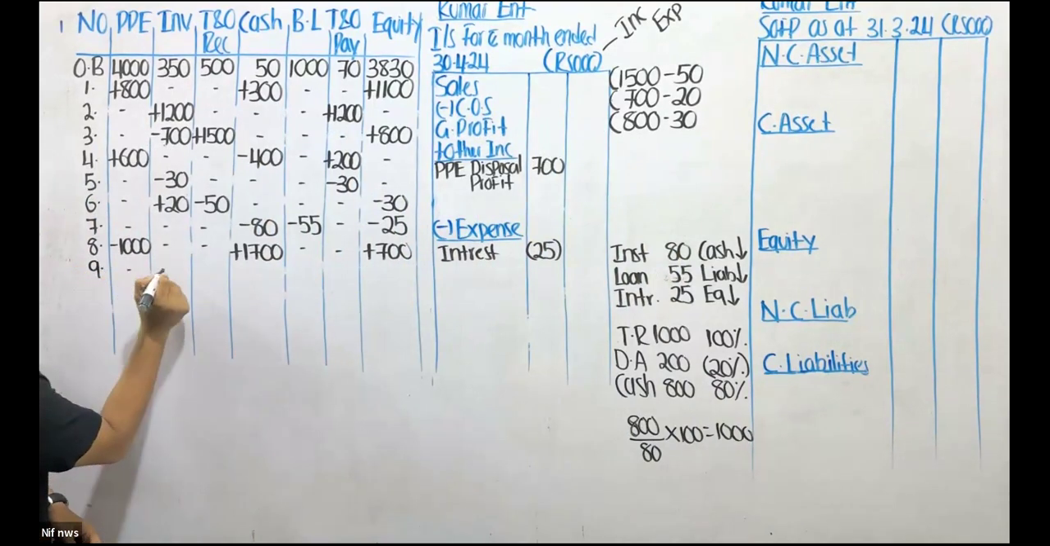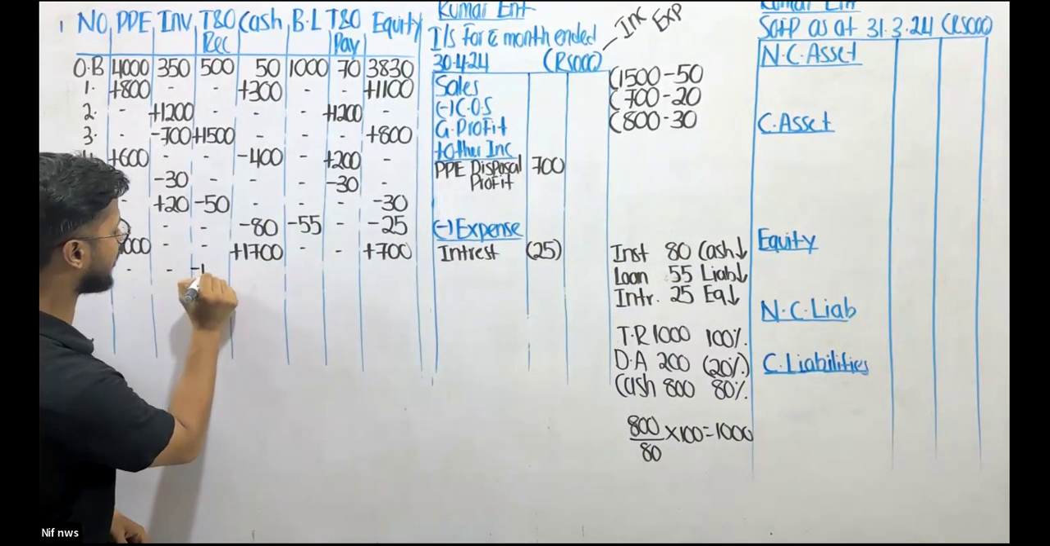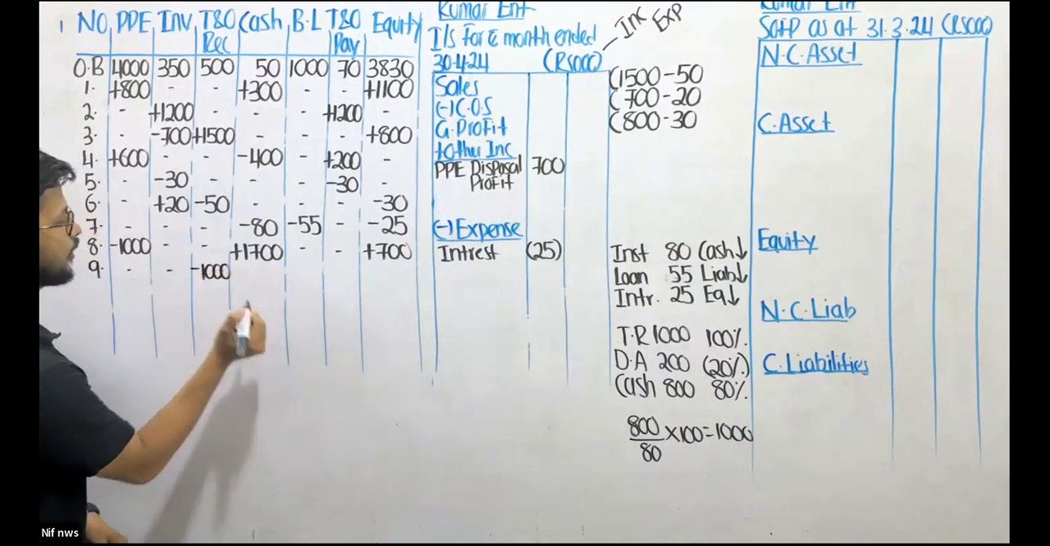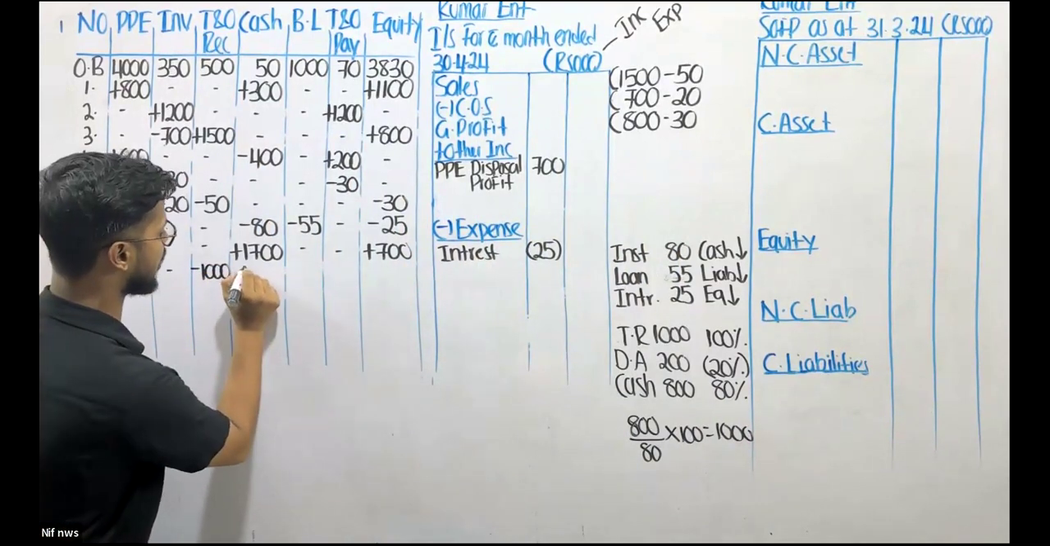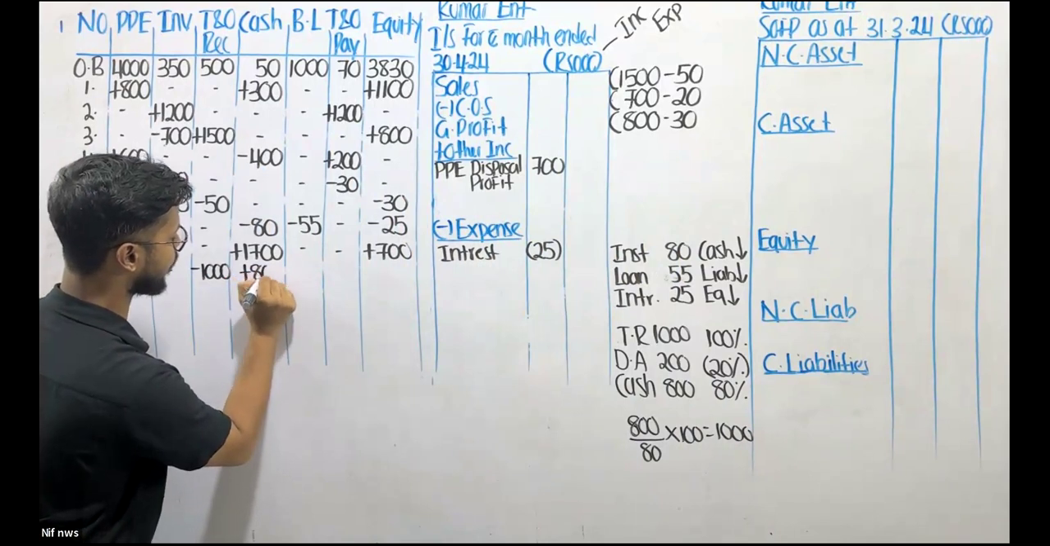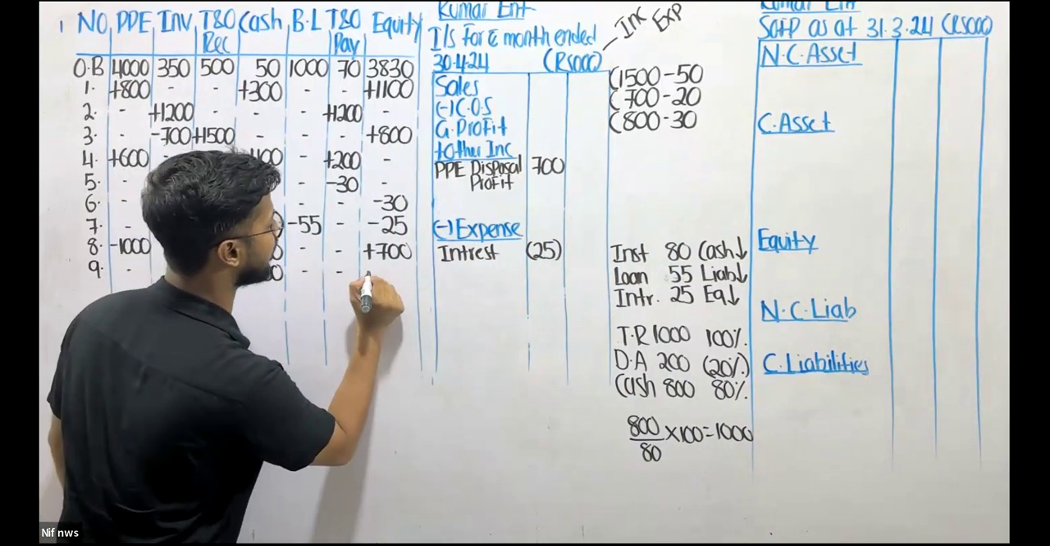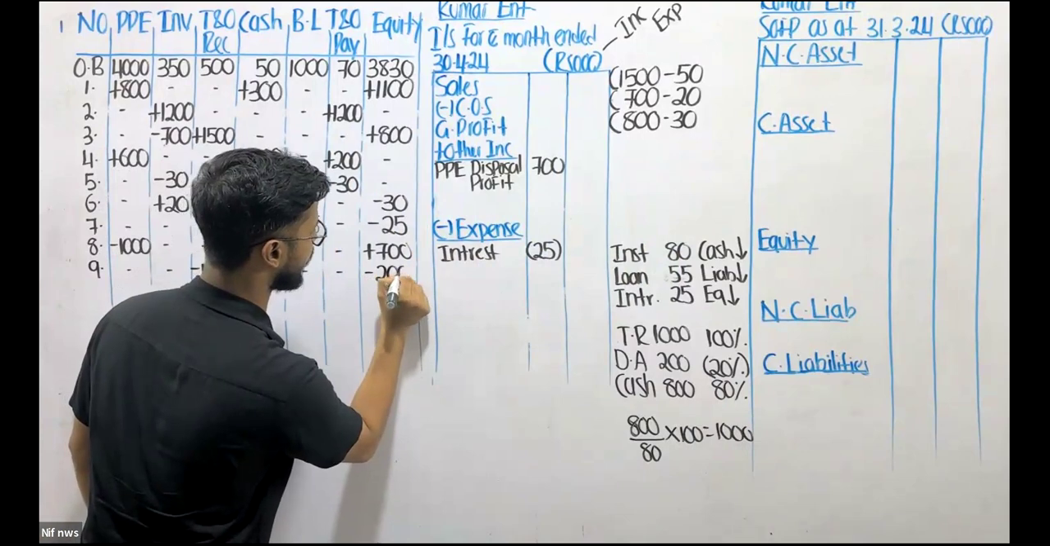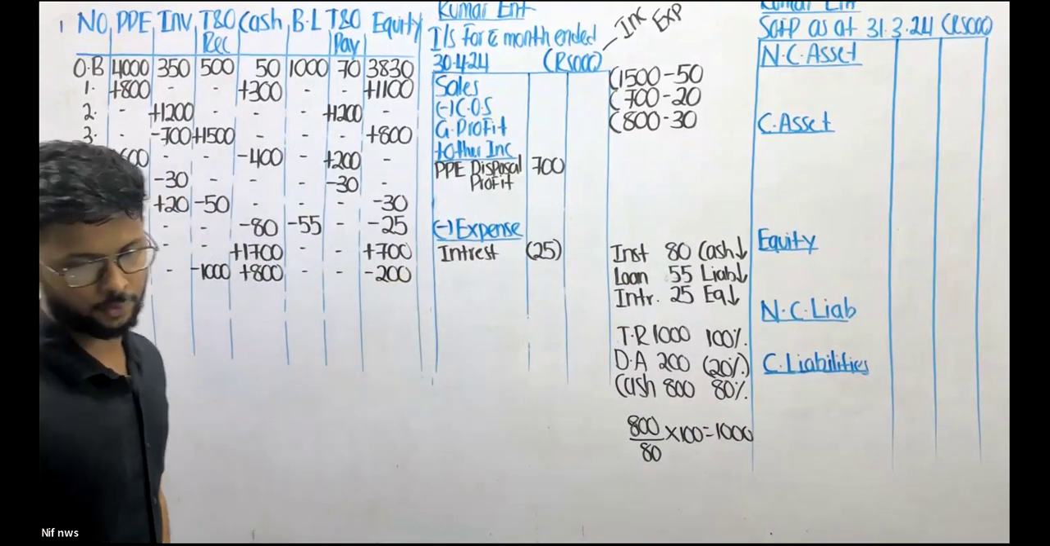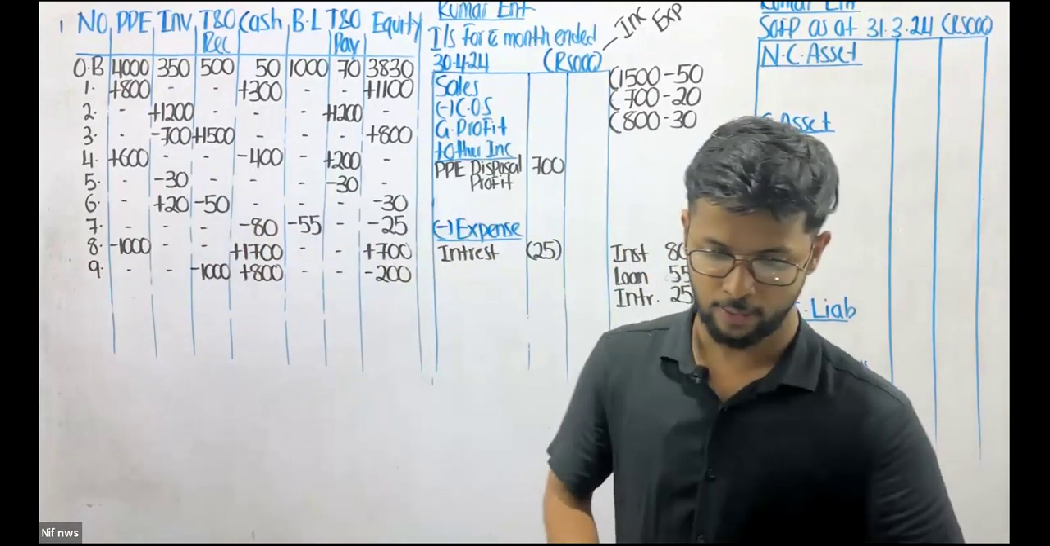So what is the total trade receivable that is being settled? It's 1000, isn't it? 1000 is being settled, but the cash that we are receiving is 800. And 200 is basically discount allowed, which reduces my equity.